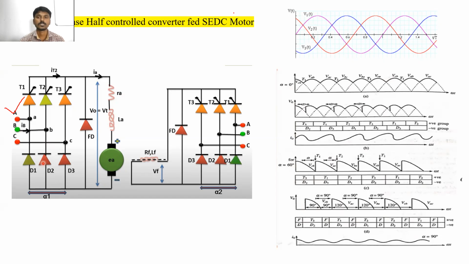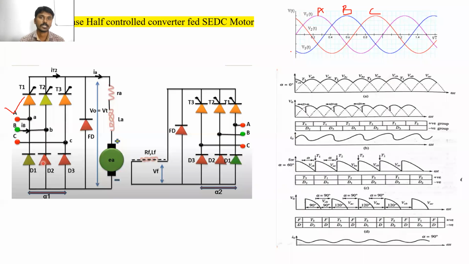Clear? So this is the three-phase AC supply: R phase, Y phase, B phase, or whatever we can write, A phase, B phase, and C phase. These are the three phase voltages. These are not line voltages.